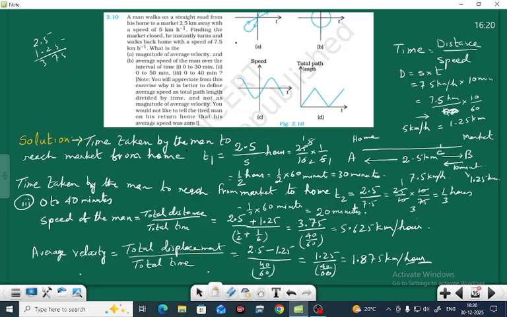What is the meaning? Actually, speed means total distance by total time, and velocity means total displacement by total time. That is the difference, right? So in this way, you can find the value, right?